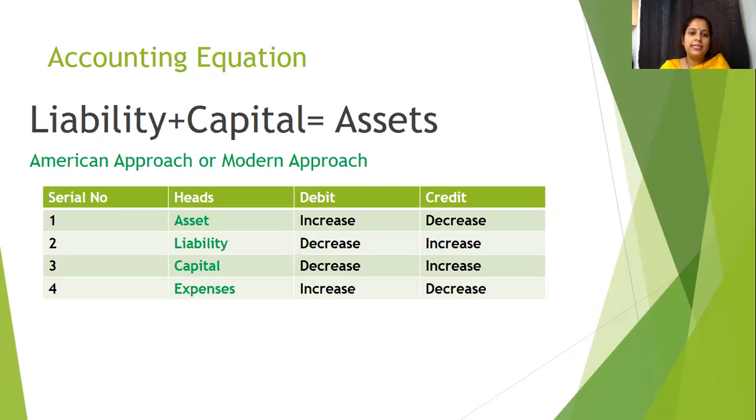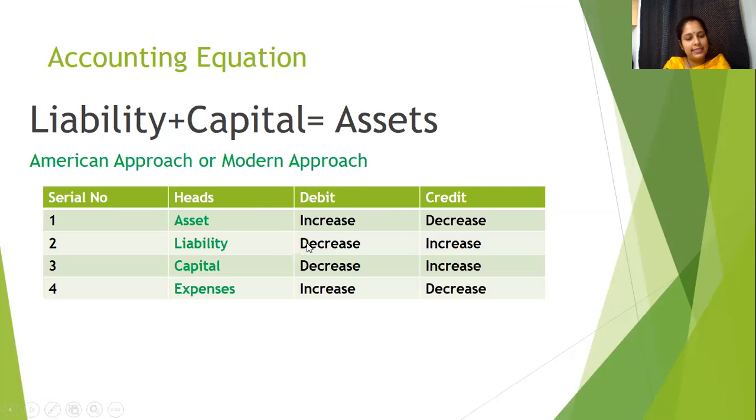As per the golden rule of accounting, we are receiving goods from him, so he is the giver of goods. He is a liability for us because he is a creditor, and as per the golden rules he is the giver, so it will be credited. It means any increase in liability will always be credited as per the accounting equation approach, or modern approach, also known as the American approach.